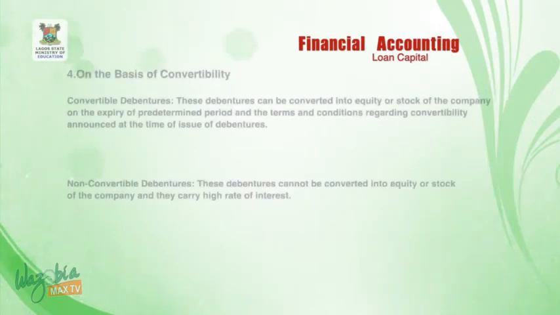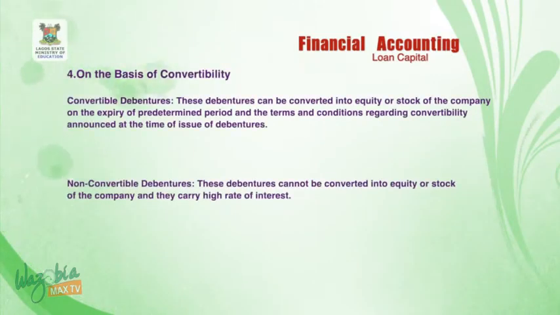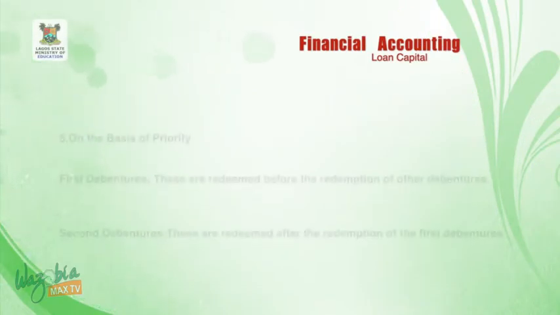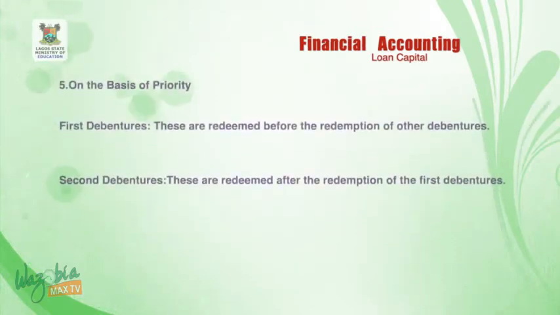On the basis of convertibility, we have convertible debentures and non-convertible debentures. Convertible debentures. These debentures can be converted into equity or stock of the company on the expiry of a predetermined period, and the terms and conditions regarding convertibility are announced at the time of issue of debentures. Non-convertible debentures. These debentures cannot be converted into equity or shares of the company, and they carry high rates of interest. On the basis of priority, that is the fifth and the last one, first debentures and second debentures.